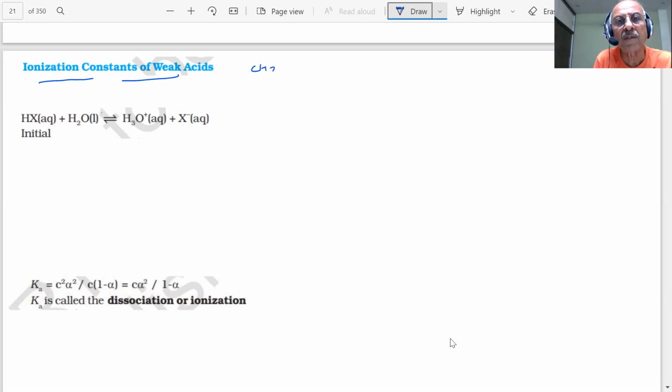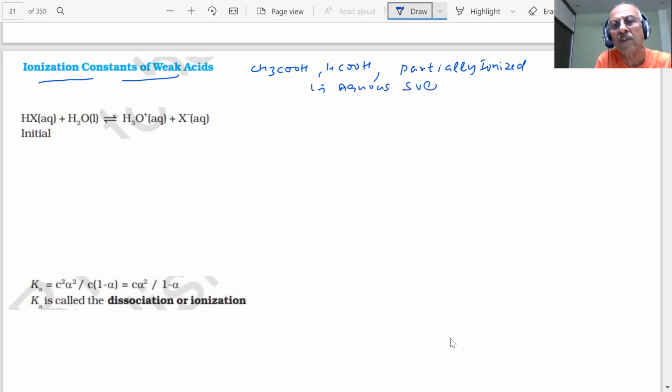You have acetic acid. You have formic acid, student. Organic acids, weak acids. What will be the importance of this, student? Weak acids are partially ionized in aqueous solution. Are partially ionized, student. I'm talking in aqueous solution. It doesn't mean that when we talk of acidity, we always have water as solvent. Different solvents are there, student.